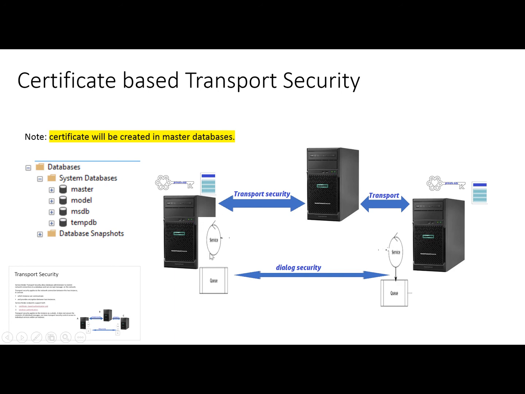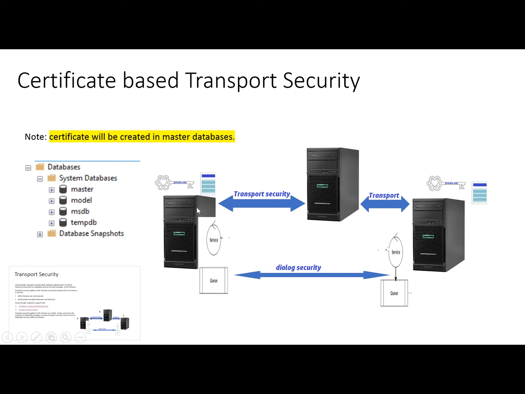If the servers, instances A, B and C, are in different domains, this one in domain A, this one in domain B, and this in another domain, all these domains being different, then we cannot use Windows authentication. So we have to use certificate based authentication.